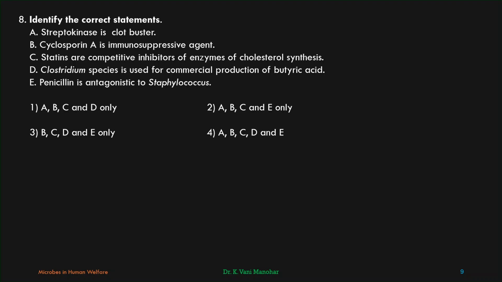Clostridium species is used for commercial production of butyric acid. Absolutely true. Clostridium butylicum is used for the commercial production of butyric acid. Penicillin is antagonistic to Staphylococcus. Absolutely true.